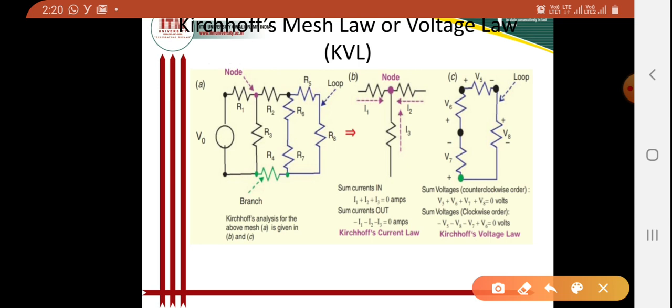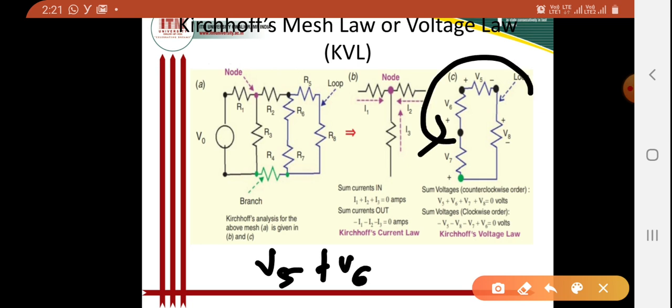If we are assuming that the sum of the voltages is counterclockwise in this direction, then obviously I can write V5 plus V6 plus V7 plus V8 is equal to 0.